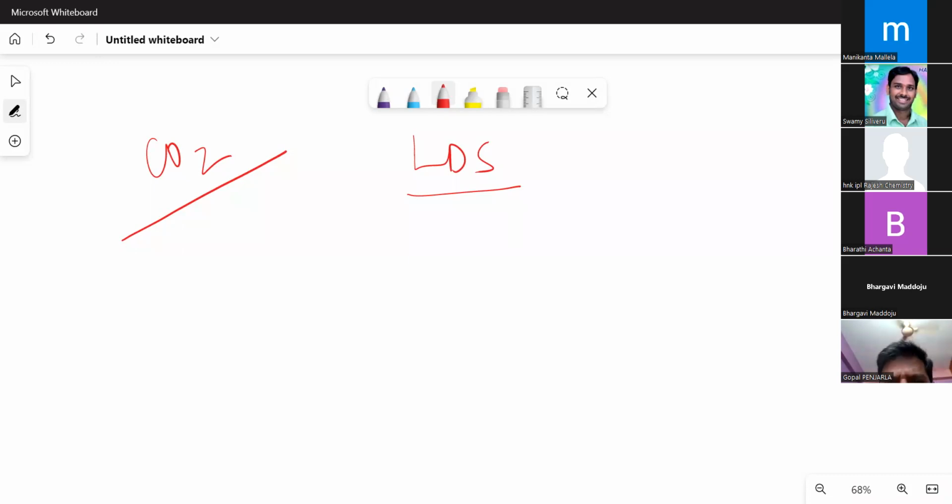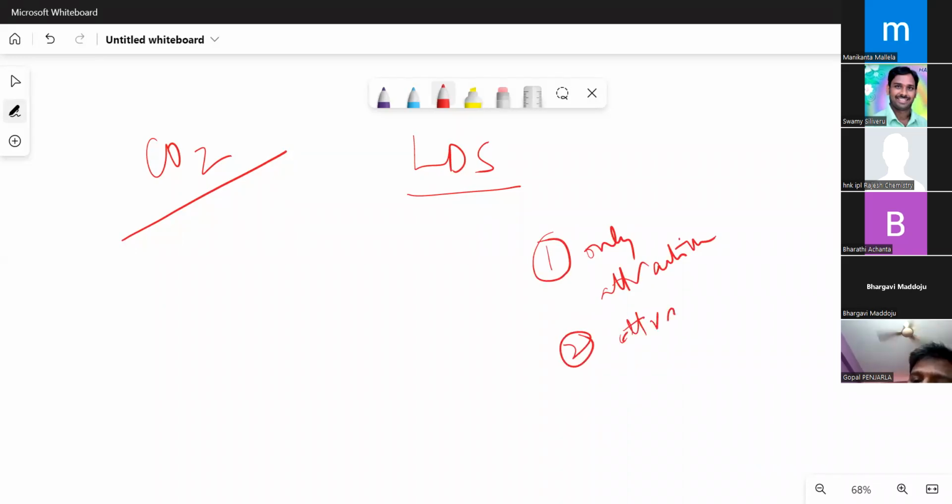Now my question is, listen to this. First option: in between two atoms, only attraction forces are existing. Second: both attractions as well as repulsions are existing, but attractions are dominating over the repulsions.